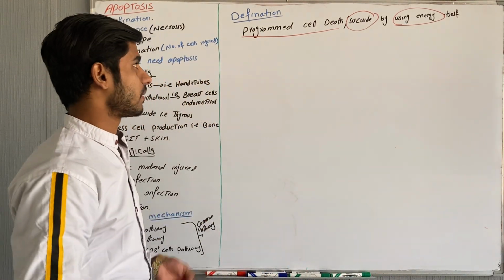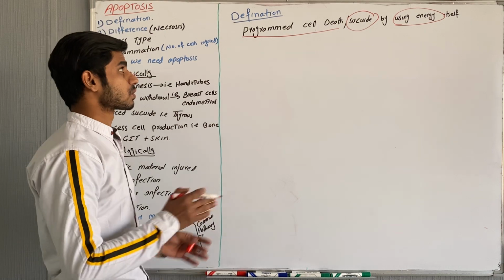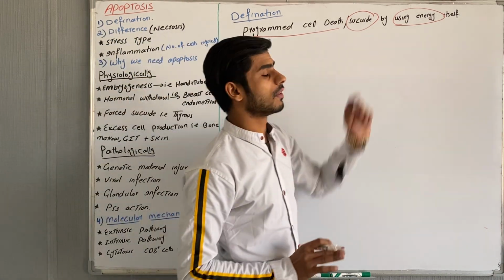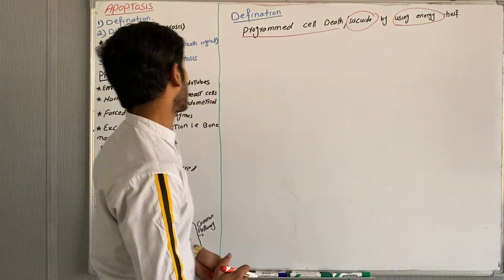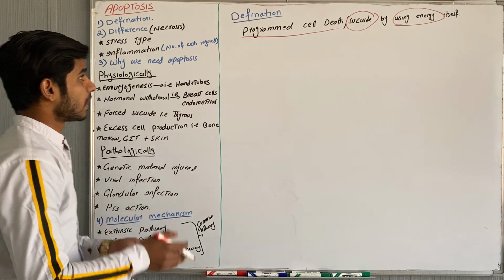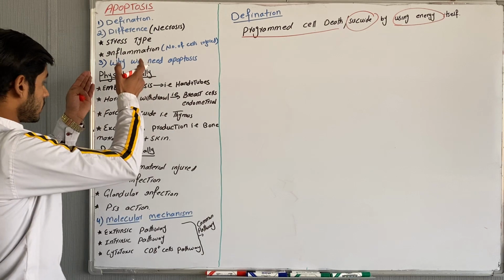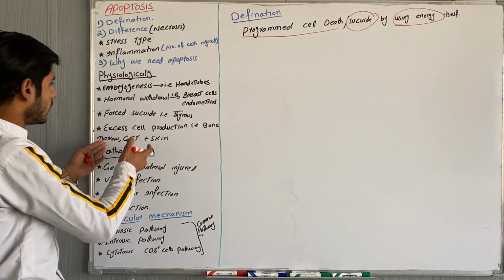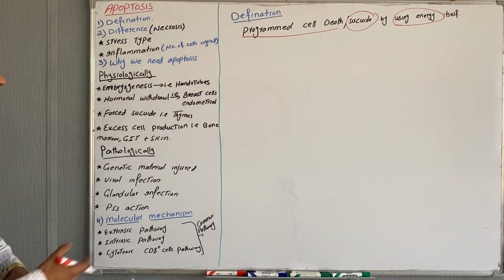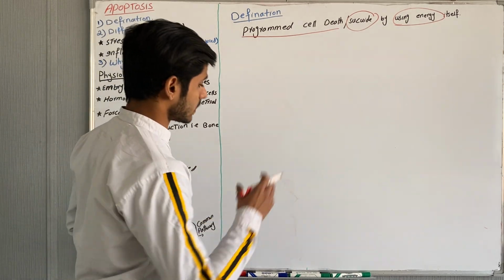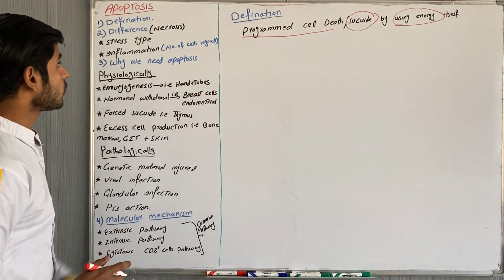So what is the definition? The definition is that this is the suicide of the cell, and in this process, energy will be used. This is just the simple definition of apoptosis. But what are the reasons, why do we need apoptosis, and what is its molecular mechanism? What changes take place? We will discuss it deeply right now.